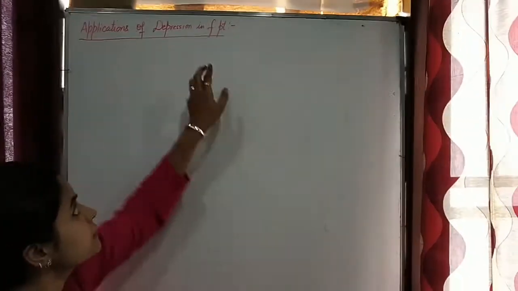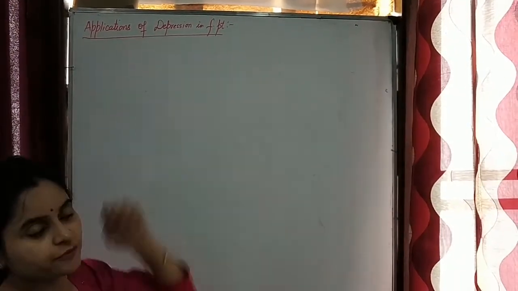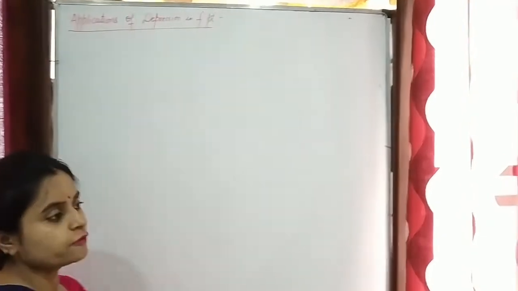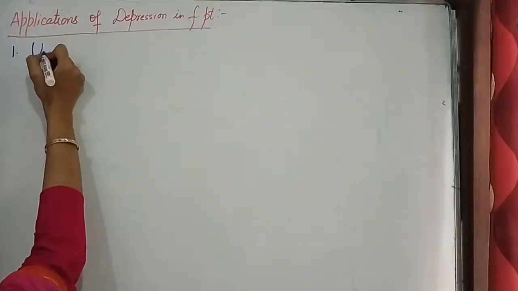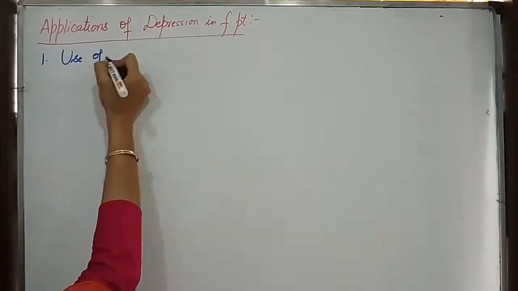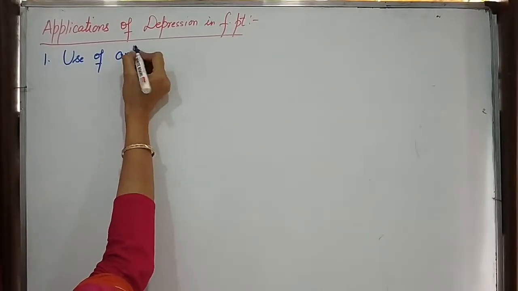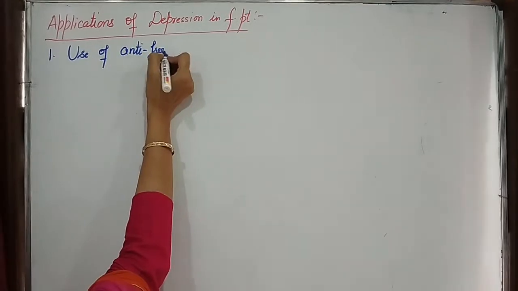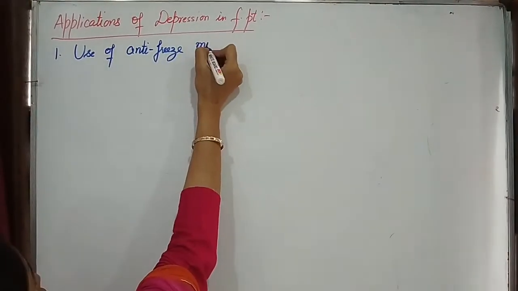Now students, we have some applications of this colligative property, that is depression in freezing point, in our daily life. First application is use of antifreeze mixture or solution.